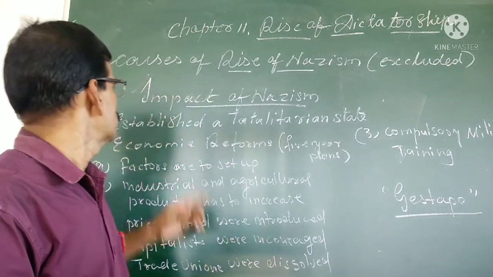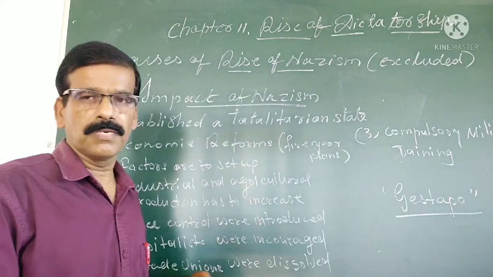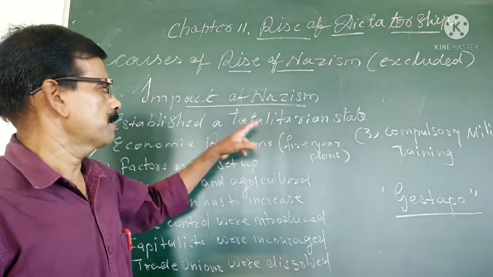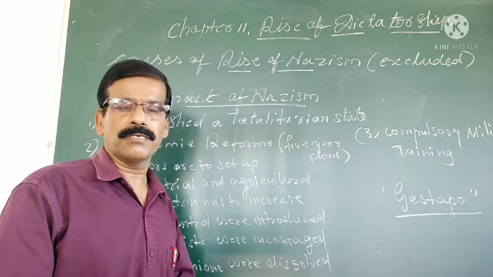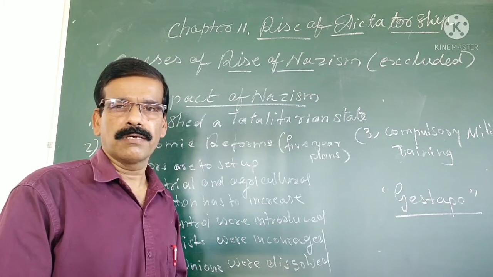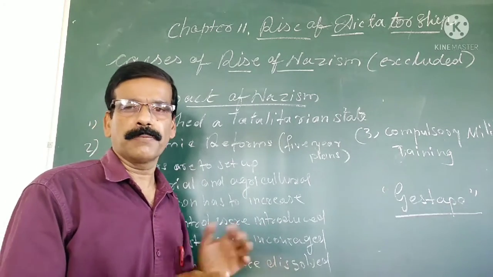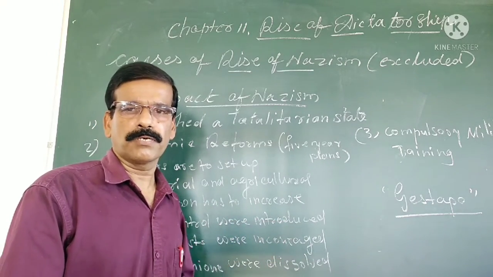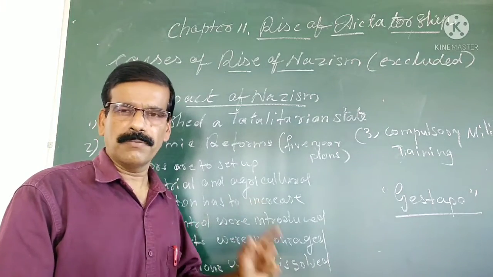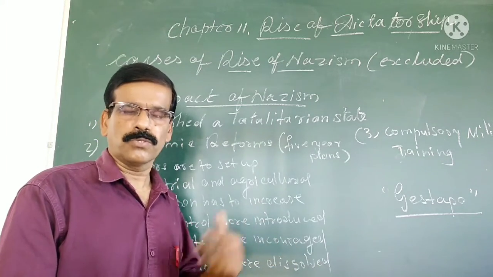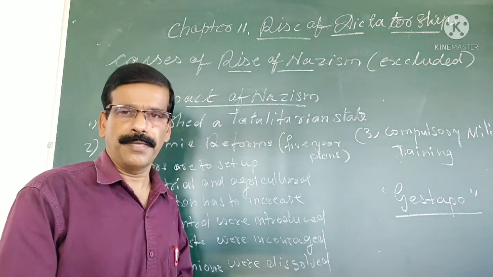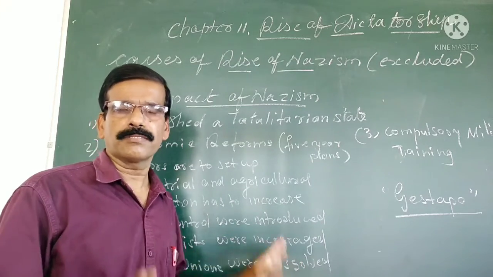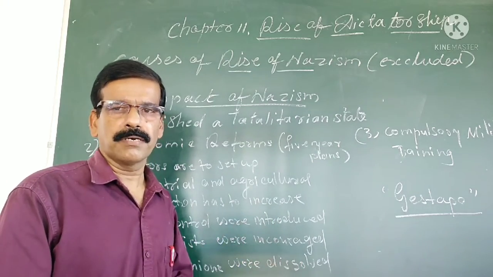Now let us see the impact of Nazism. This heading has many points, and I will explain them one by one. The first is establishing a totalitarian state. A totalitarian state means it is ruled by a single leader who is not elected by the people. He is also known as a dictator. That type of government was supported by the Nazi government. They never supported opposition parties, so they banned the opposition parties in Germany. And apart from that, the press, media and publications were completely banned in the country.